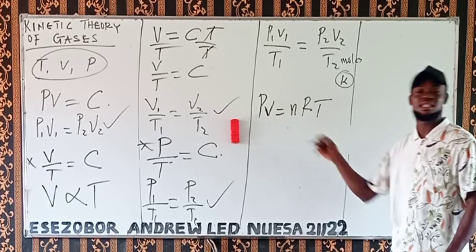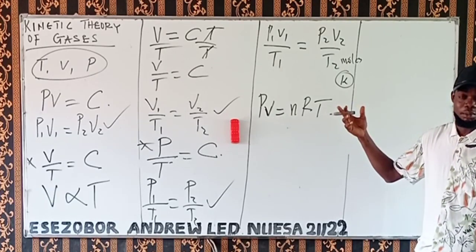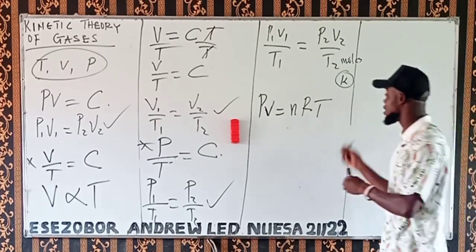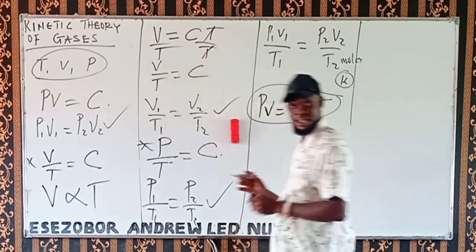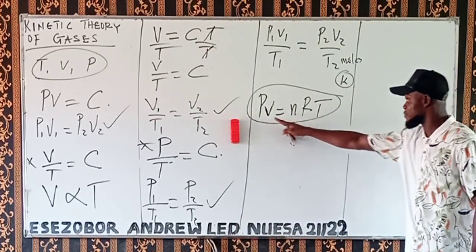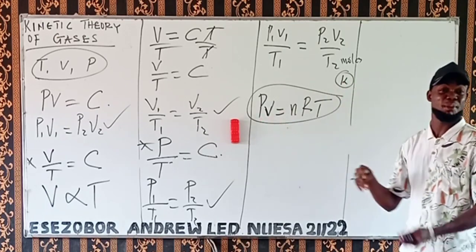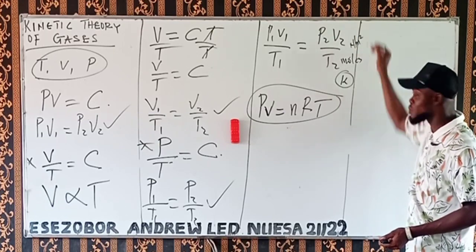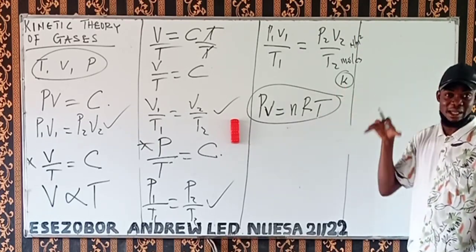Then V is volume. Volume should be in meter cube. But we will see some volumes in cm cube, and I'm going to explain the one here later. But this volume here is in meter cube. Pressure is in Pascal or Newton per meter square. Then T is the Kelvin, which is the thermodynamic temperature.